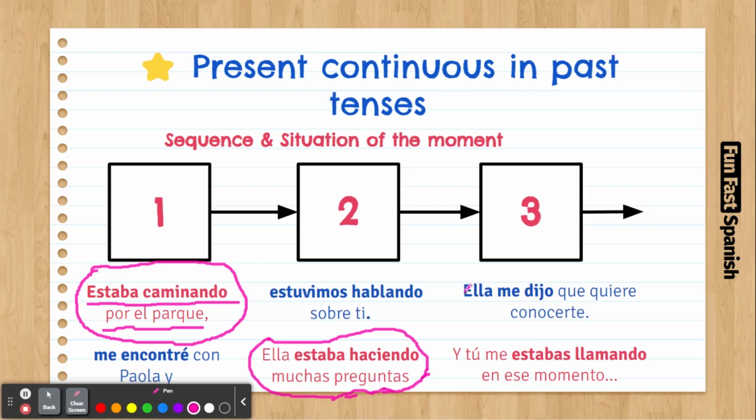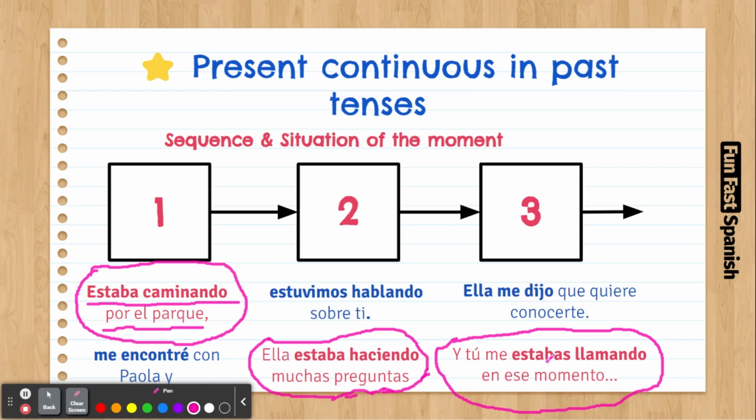Ella me dijo que quiere conocerte. That brings sequence. Y tú me estabas llamando en ese momento. When she was saying that, in that moment, when she was saying that she wanted to meet you, right?